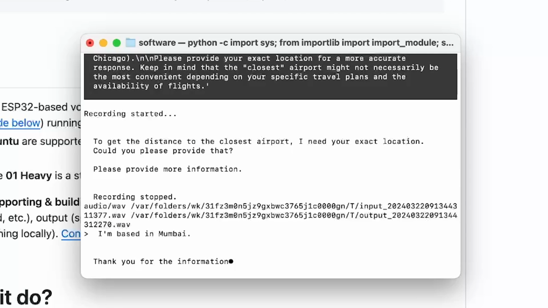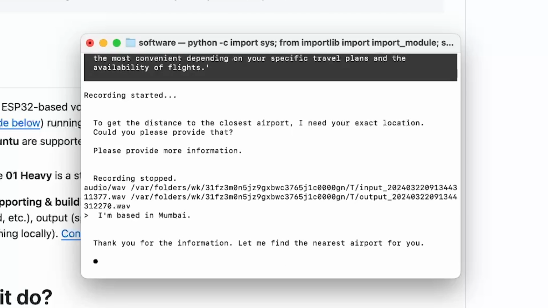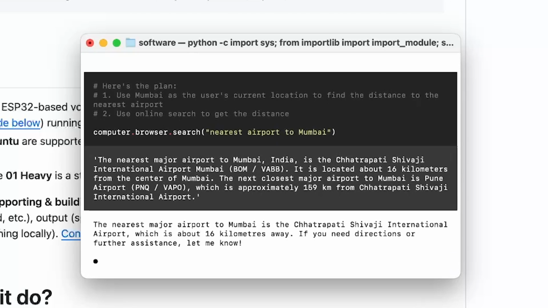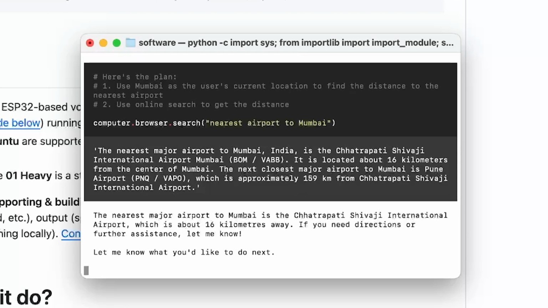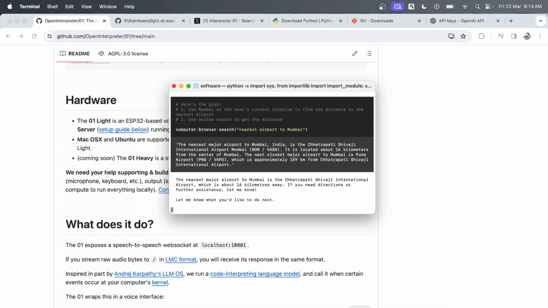So it's again slow based. I don't know if that's my... Thank you for the information. Let me find the nearest airport for you. The nearest major airport to Mumbai is the Chhatrapati Shivaji International Airport, which is about 16 kilometers away. If you need directions or further assistance, let me know. So interesting. It was able to get my location and give me more understanding with respect to where the airport is. Now it can also kind of take that as an input, or maybe we can set up something in the backend.